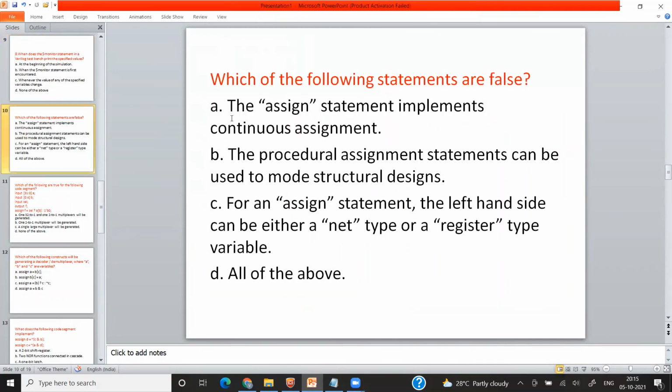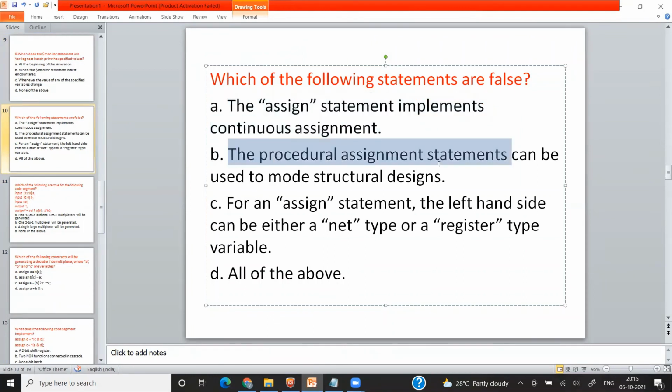Okay. So next question is, which of the following statements are false? Okay. So we will see one by one. The assign statement implements continuous assignments. This one is correct. The procedural assignment can be used to model structural designs. No, that is not correct.